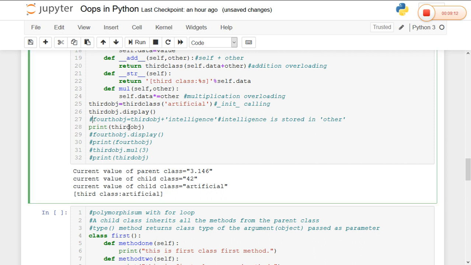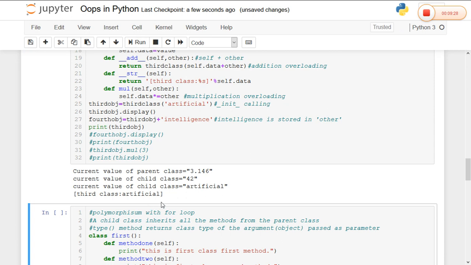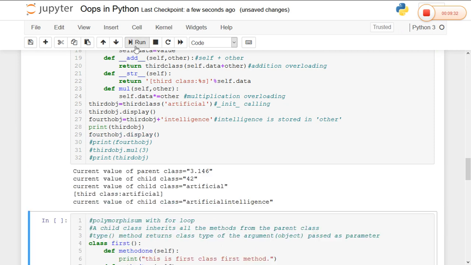Now I am adding the string intelligence to that object using concatenation, that is addition operator overloading here. So with the fourth object dot display, the current value of the class becomes artificial intelligence.